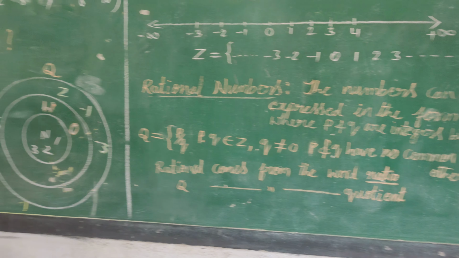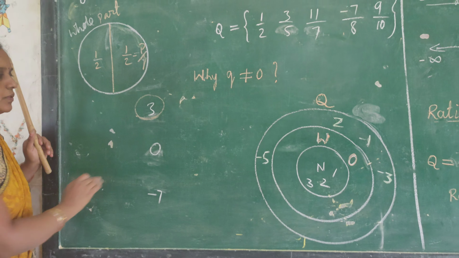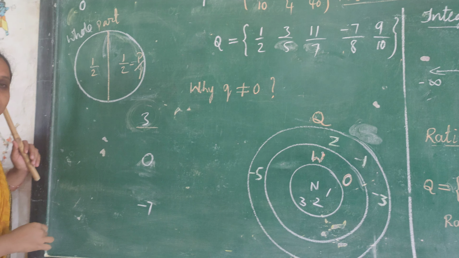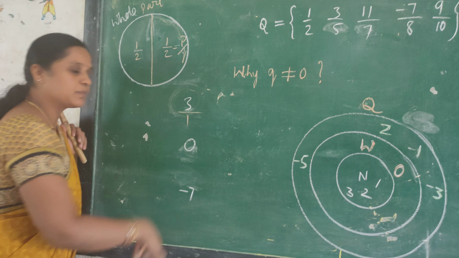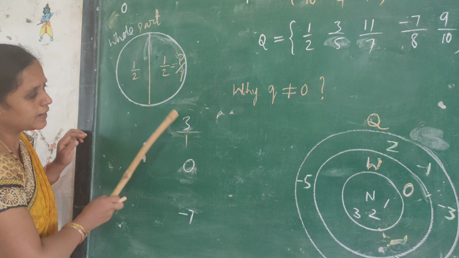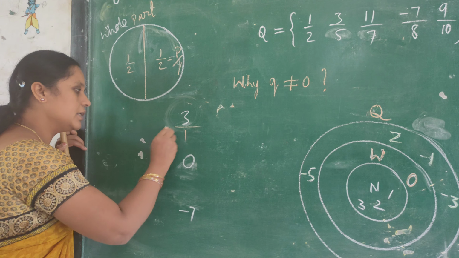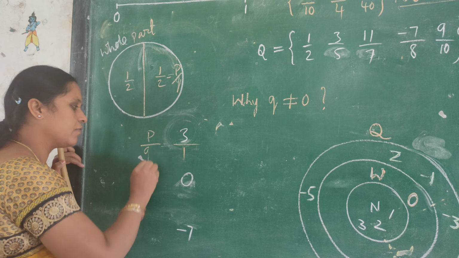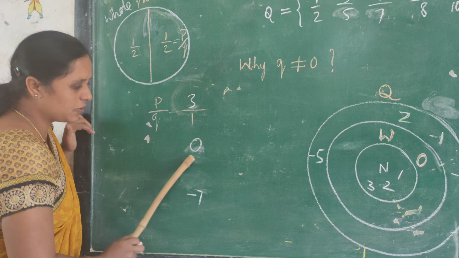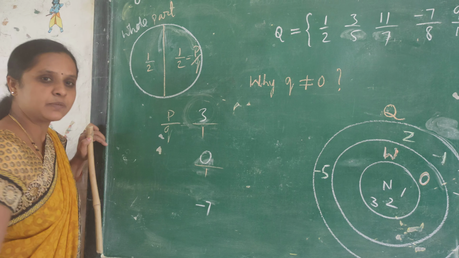Now coming to this one. Here 3 is a natural number. You can observe this one. The denominator 1 is present. So every natural number is also a rational number, because it can be expressed in the form of p by q. Similarly, 0 is a whole number. Here also the denominator 1 is present.